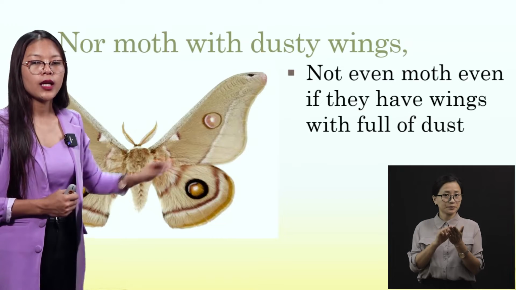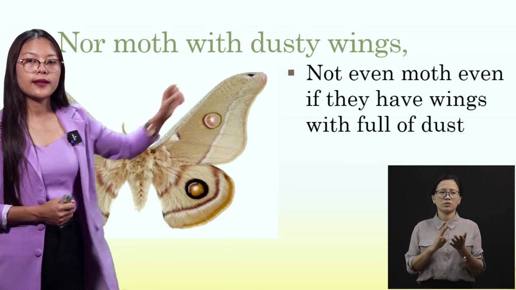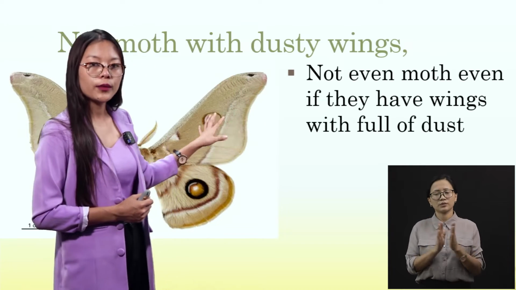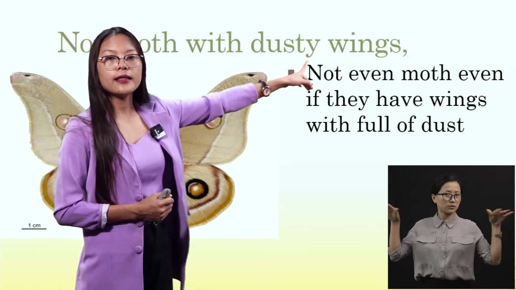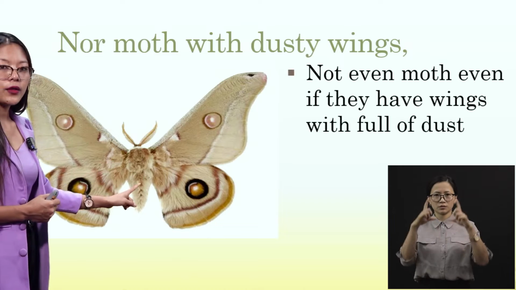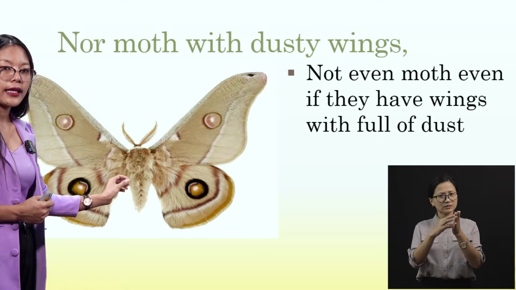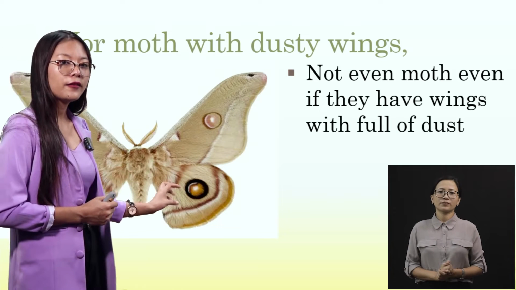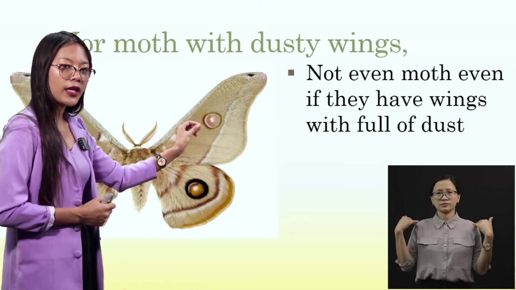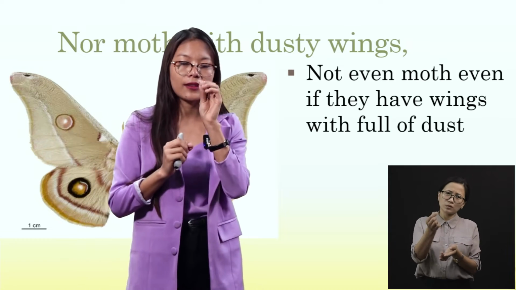Now the next line, nor moth with dusty wings. That means not even the moth. Do not hurt the moth even if they have dusty wings. See, here is a picture of a moth. Can you see the little fur? The little fur is like dust, right? They have a kind of dust on their wings. If you touch a moth, you can feel small particles just like sand, right?